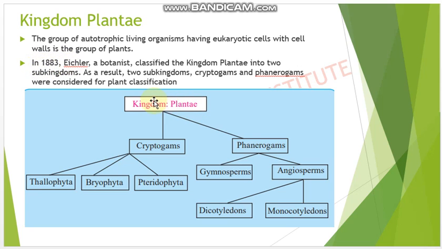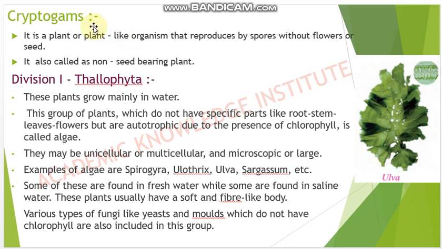You see here, this is the kingdom Plantae. It's divided into two types, that is cryptogams and phanerogams. And cryptogam is again divided into three types, that is Thallophyta, Bryophyta and Pteridophyta. And phanerogam is divided into two types, that is gymnosperm and angiosperm. And angiosperm is again divided into dicotyledons and monocotyledons. So now we will study one by one. The first, that is cryptogams.